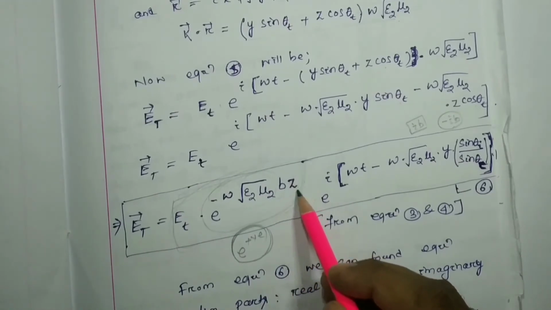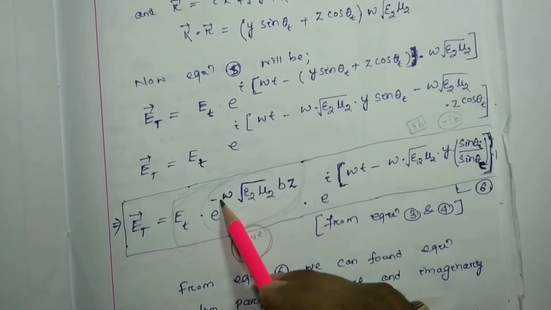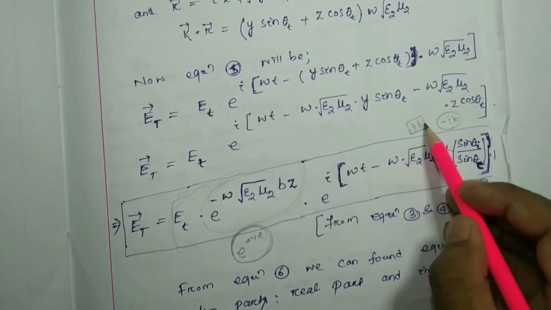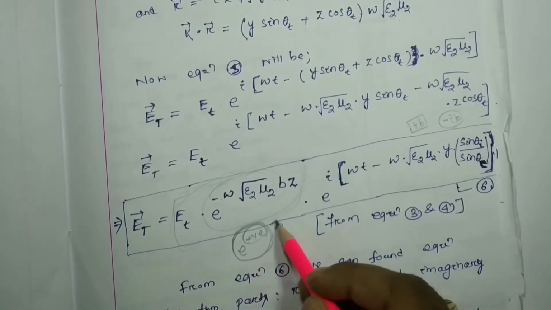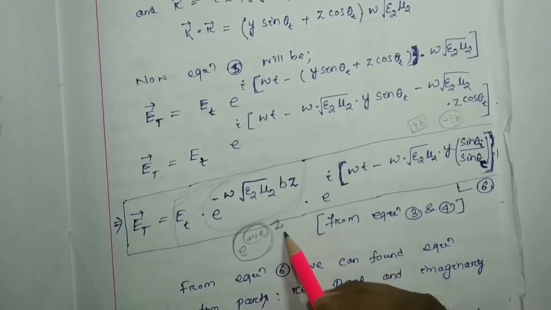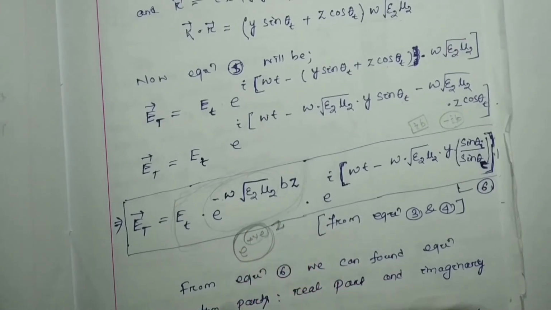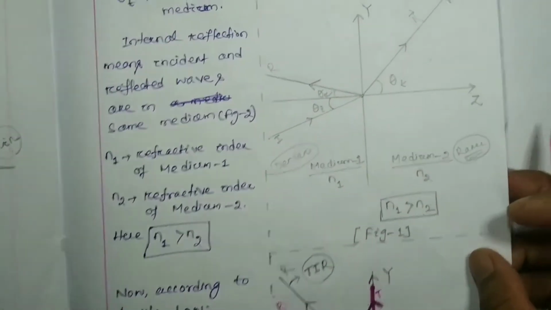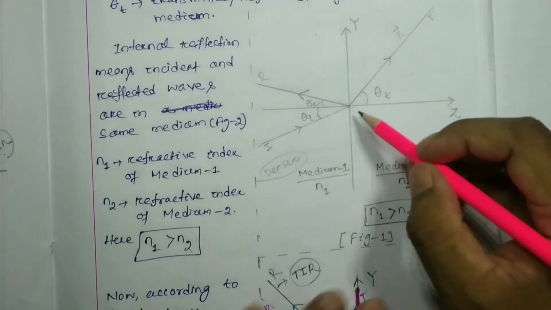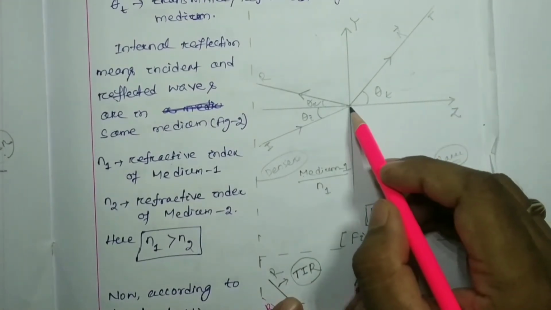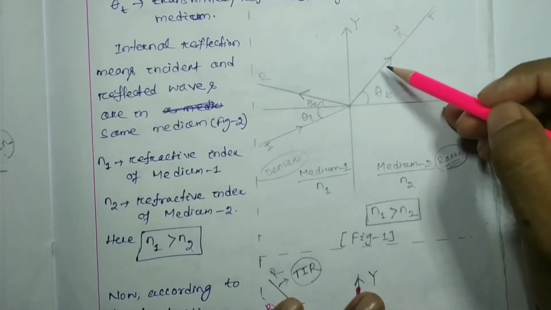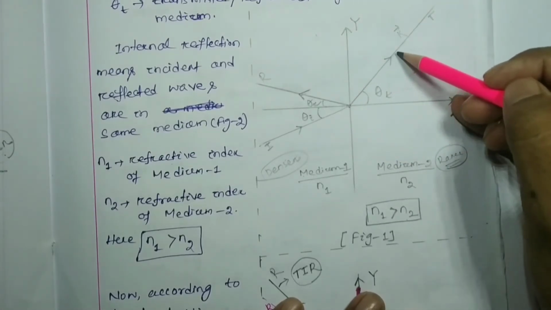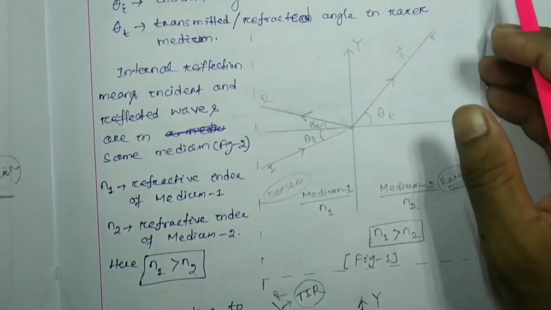If z increases, this is going to decrease as it is minus. So if we consider plus ib, then it will be e to some positive value into z. That means with increase of z, this exponent value is going to increase, which will be physically not acceptable. You got my point? So if we move towards the positive axis direction, the transmitted amplitude is going to gradually increase, which will be physically not acceptable.